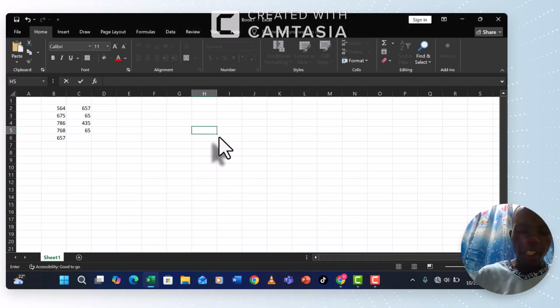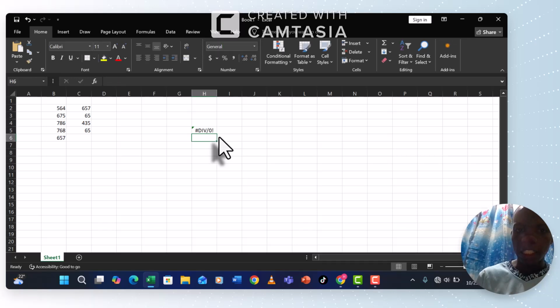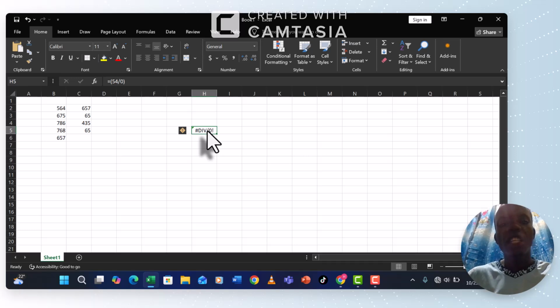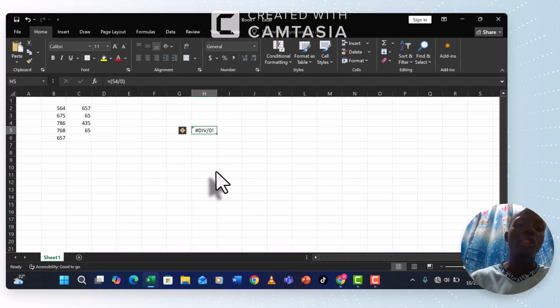How? Let us say that I have 54. Divide that 54 by 0, close the bracket, and you see that's what we shall get: #DIV/0. That is an error. That error is got when you divide a number by 0. That indicates that you cannot divide a number by 0. That's impossible. So that's what you get.